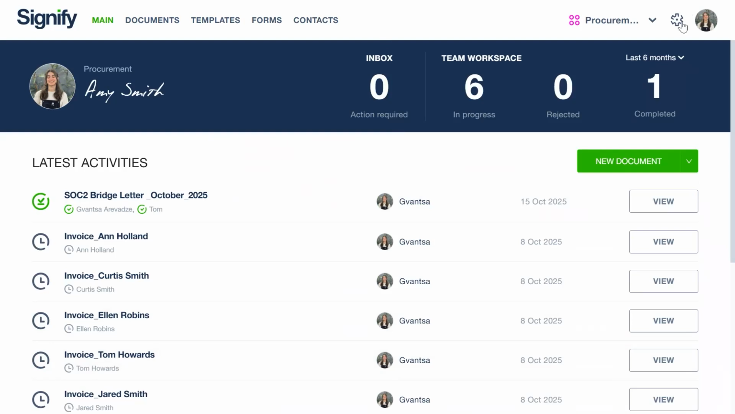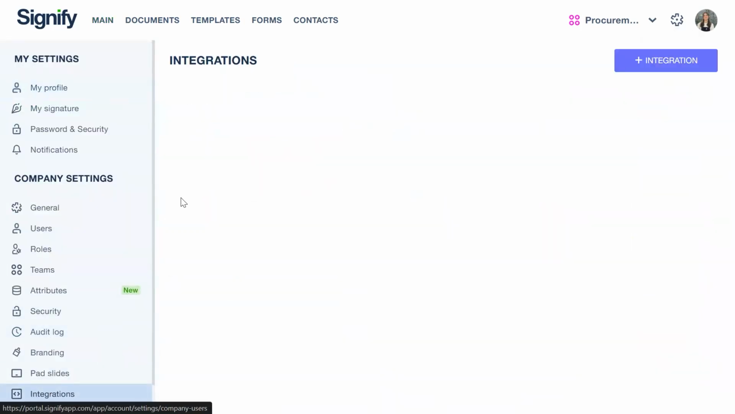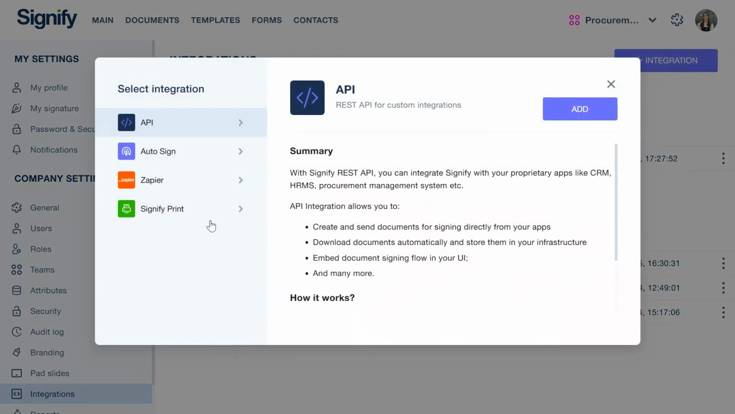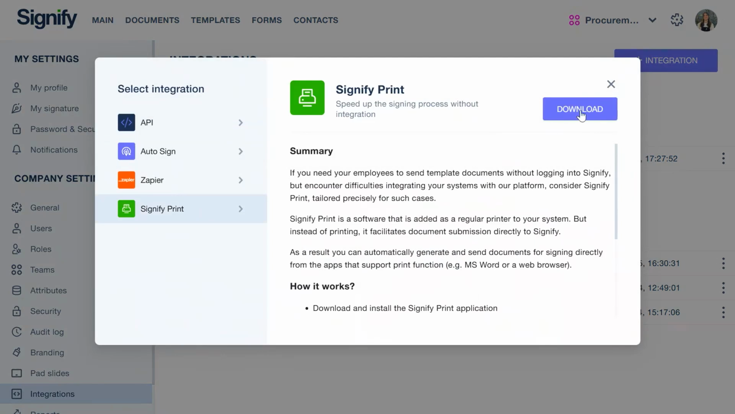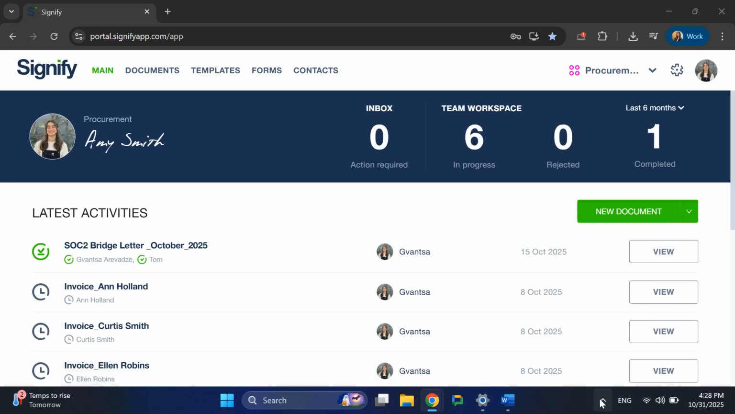First, you need to log into your account. Go to Settings, then select the Integrations page. From this button, choose Signify Print. From there, you need to download the program and install it on your computer.